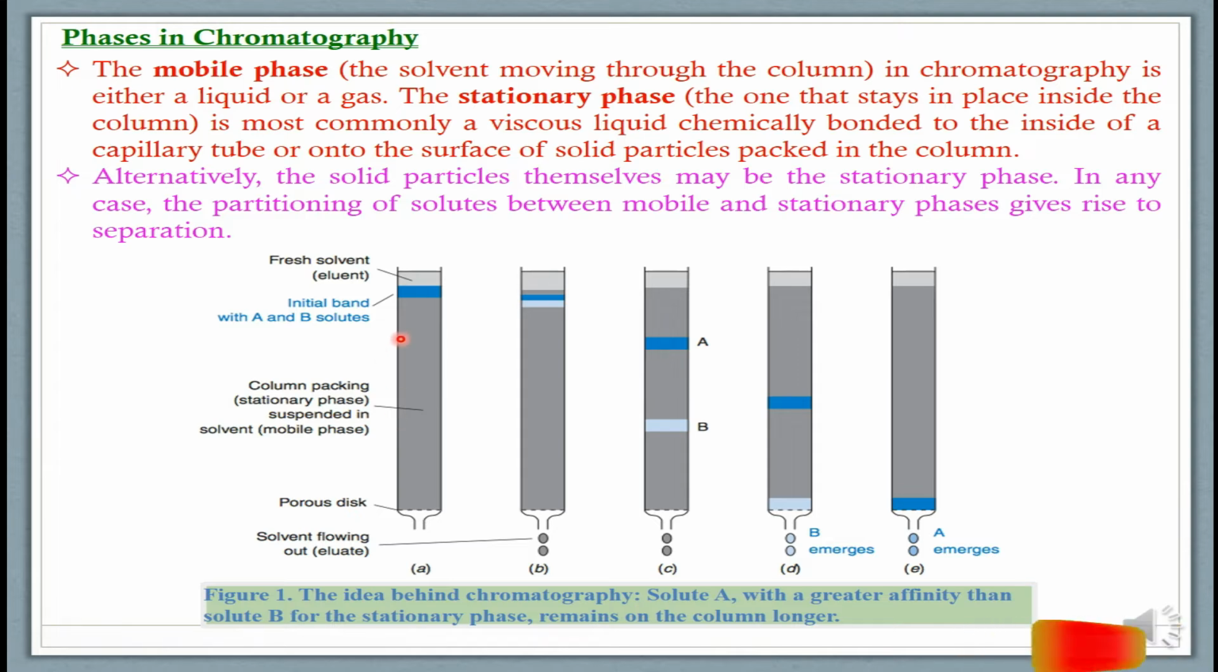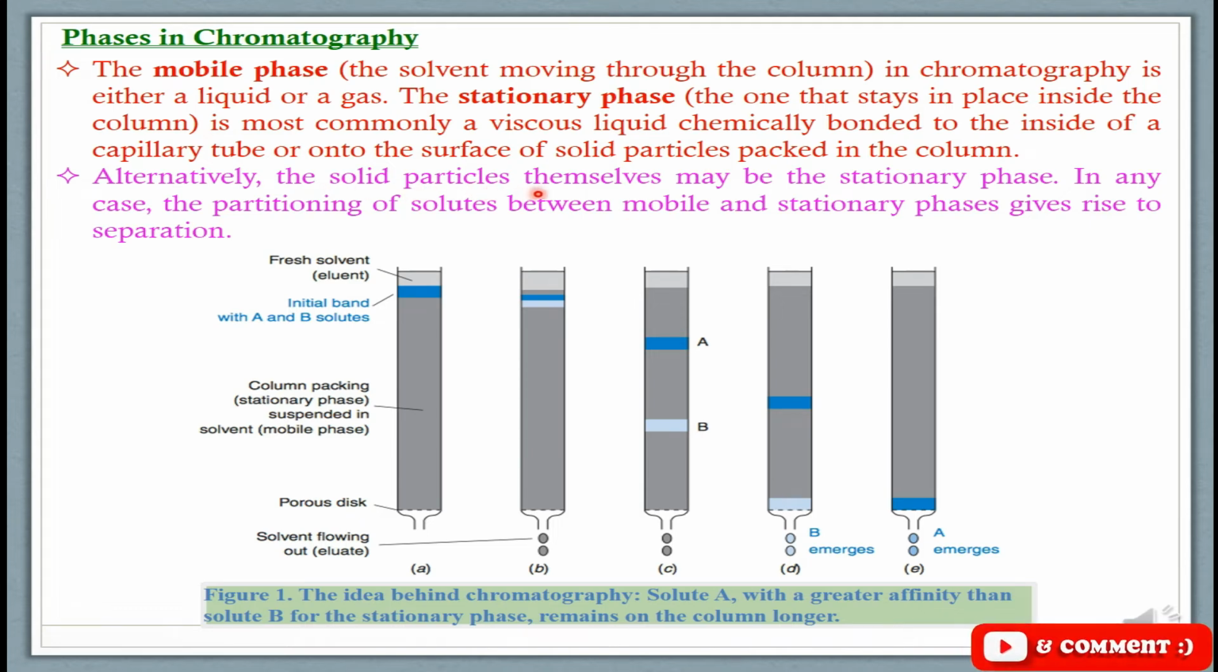In this way we will have a solid support, and on that solid support a viscous liquid can act as the stationary phase. Alternatively, the solid particles themselves may be the stationary phase. So a viscous liquid may be the stationary phase, but as it is liquid, it should be supported on a solid support. Or otherwise, the solid particles, as we have seen in Michael Smith's experiment, where he used calcium carbonate as the stationary phase.